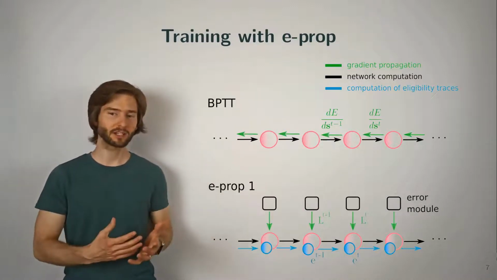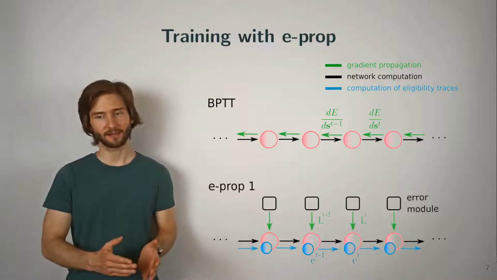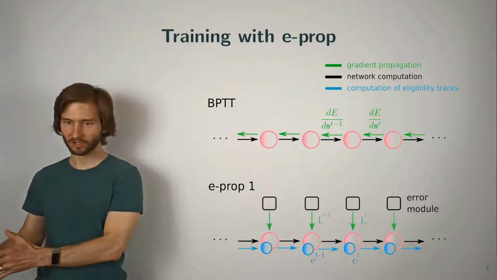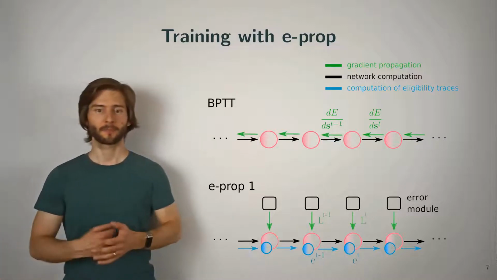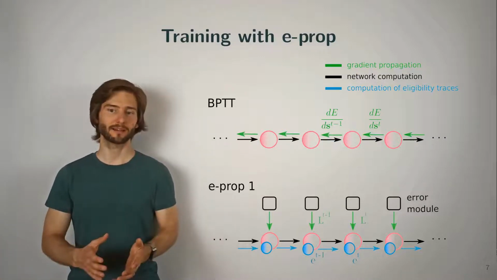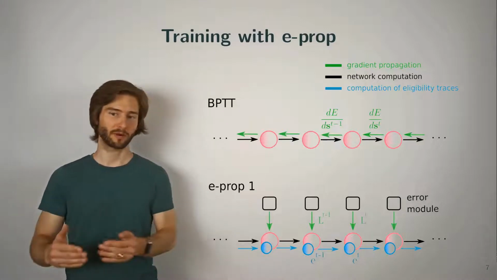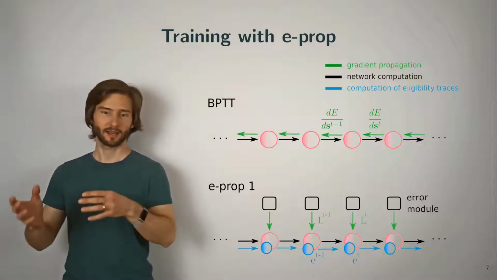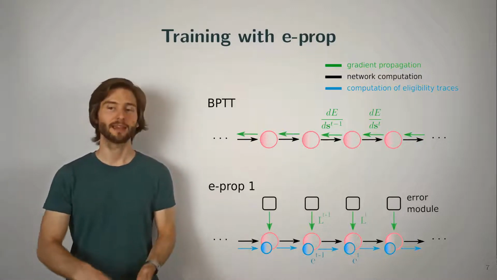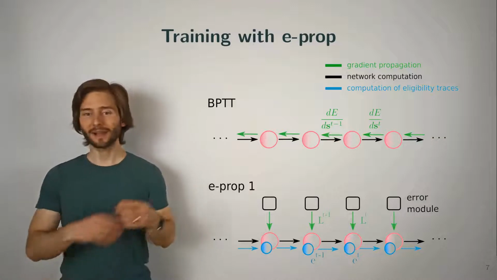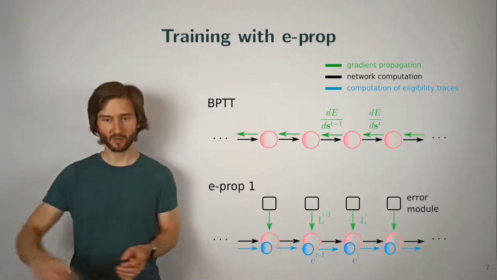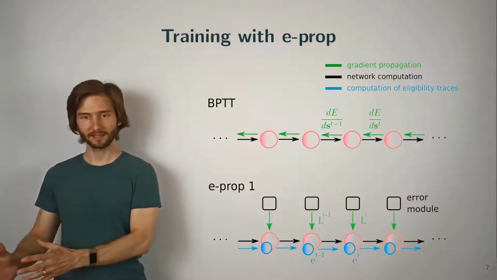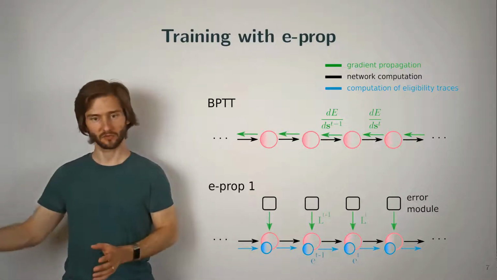And as I previously mentioned, in our work we not only train the LSNN with backpropagation, but also with a biologically more plausible alternative called e-prop. And e-prop, as proposed by Bellec et al., is derived from backpropagation through time, and it splits the computation of the gradients into a so-called eligibility trace and a learning signal. And while this eligibility trace can be computed forward in time, the learning signal captures all remaining dependencies of the gradients on errors from the future.